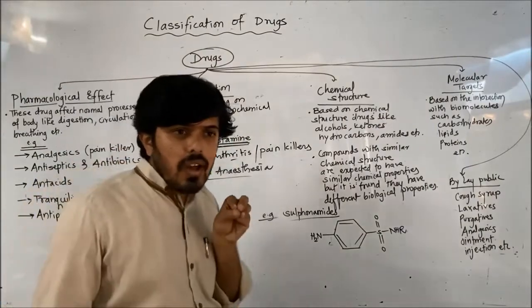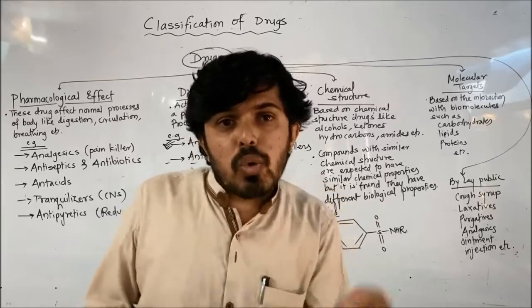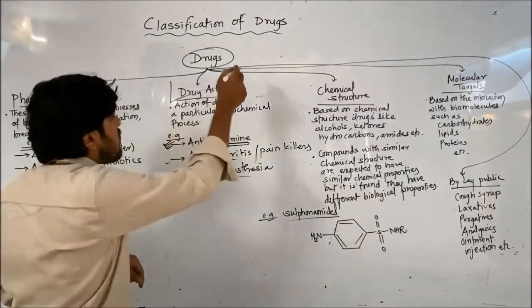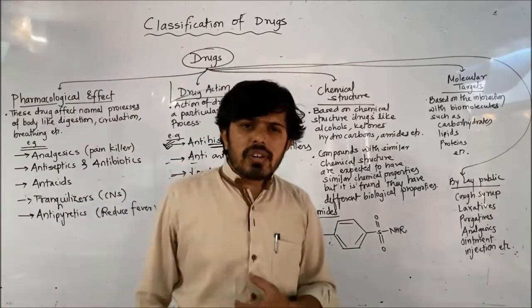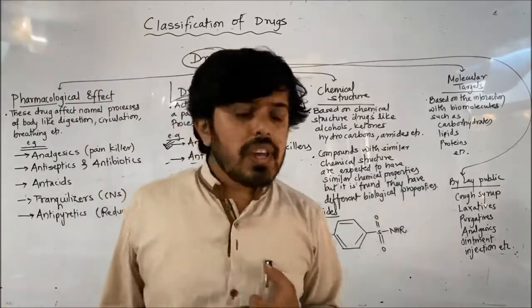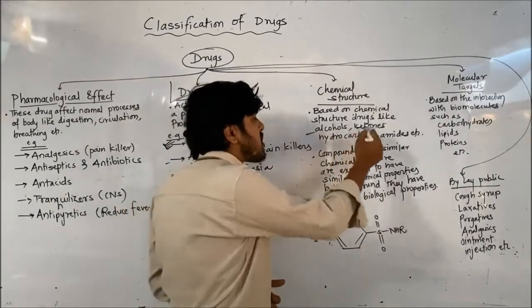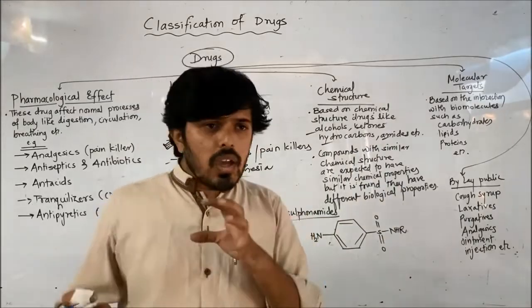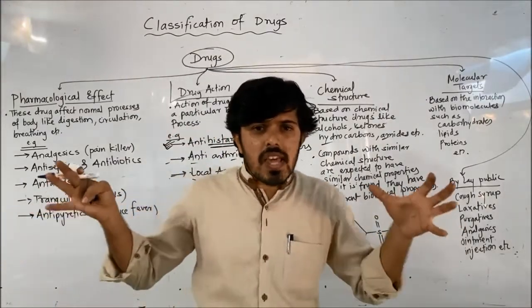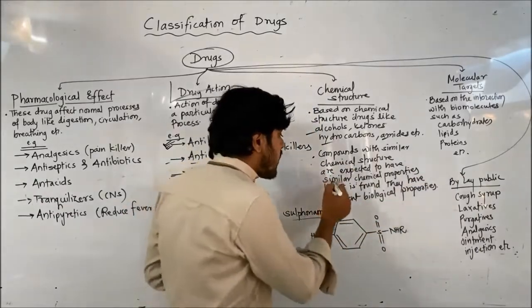This means the drug affects a certain biochemical process. How to stop, how to improve, how to inhibit that biochemical process, all will come under this classification. Third is based on chemical structure. Drugs can be of various chemical properties, or you can say based on chemical structure. Drugs can be made up of alcohols, ketones, hydrocarbons, amides, esters, various things. But if a few different drugs have similar chemical structure, they will have similar chemical properties.